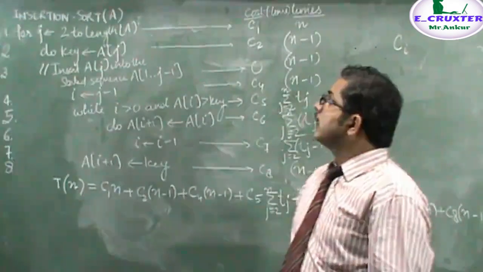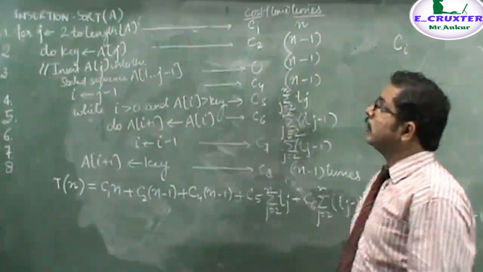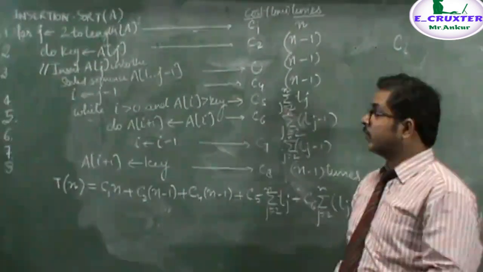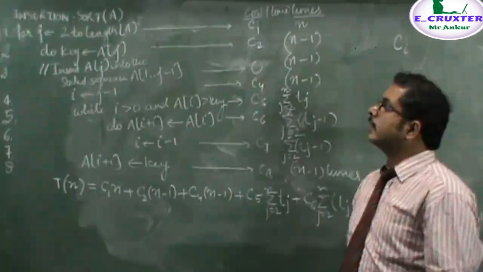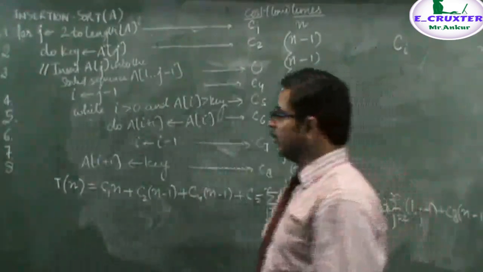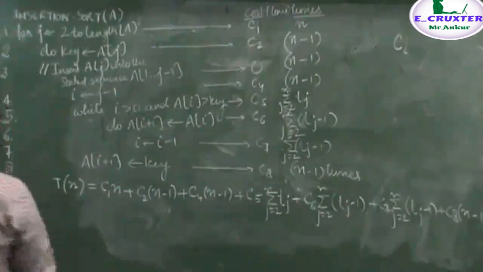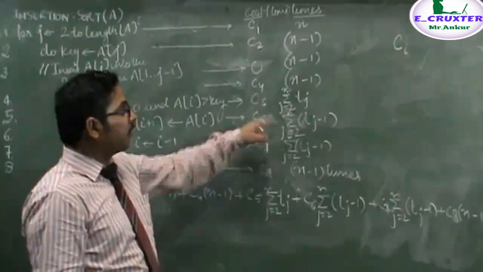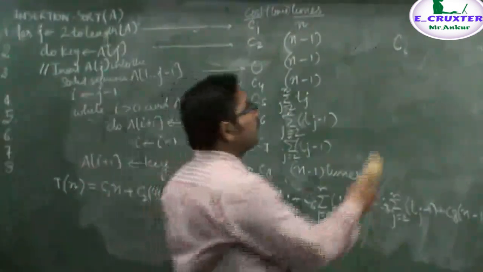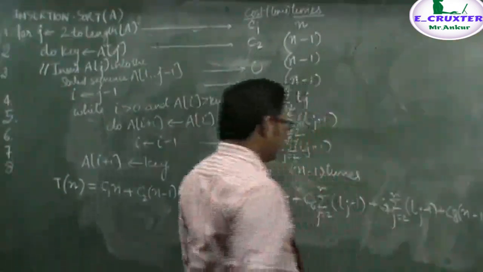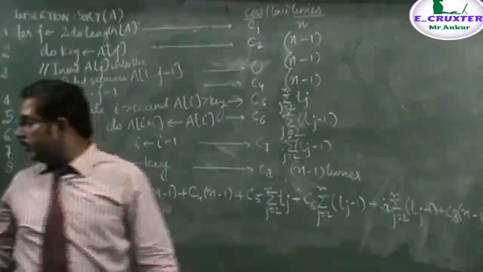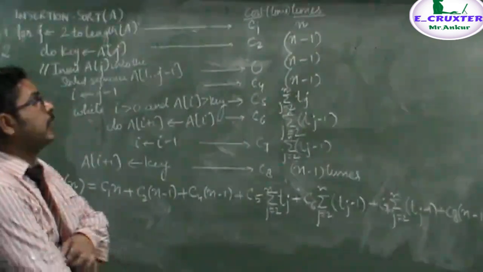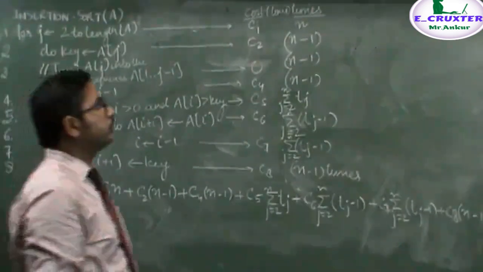Hence, we can say that the running time of insertion sort depends upon the best case, worst case, and average case situations. Here we will analyze the best case and worst case. For that, we will understand how the 5th, 6th, and 7th statements will be executed, and through this we will get an equation which tells us the running time in the best case and in the worst case.